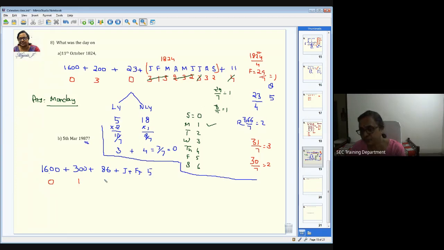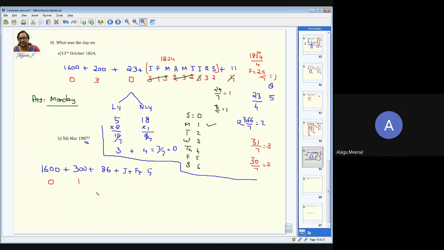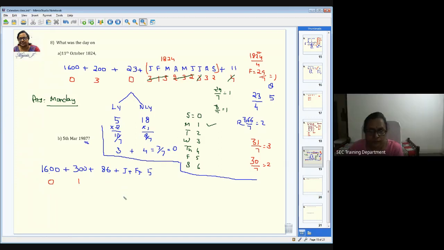Aditya, I think for you also there is a problem in speaking. Okay, Alagameenal. There are many of you. Anyone can answer this. 86. This is a calculation which you have to do now. So what is the calculation? Okay, fine. So this 86, you're going to take it in the form of leap year and non-leap year. Okay, no problem. You can just message me, those who are not able to speak.